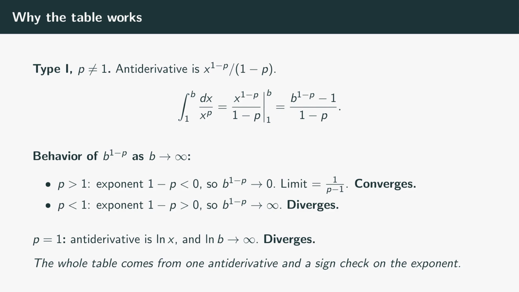Why does the table look like that? It comes from a single antiderivative computation. For p not equal to 1, the antiderivative of x to the negative p is x to the 1 minus p over the quantity 1 minus p.